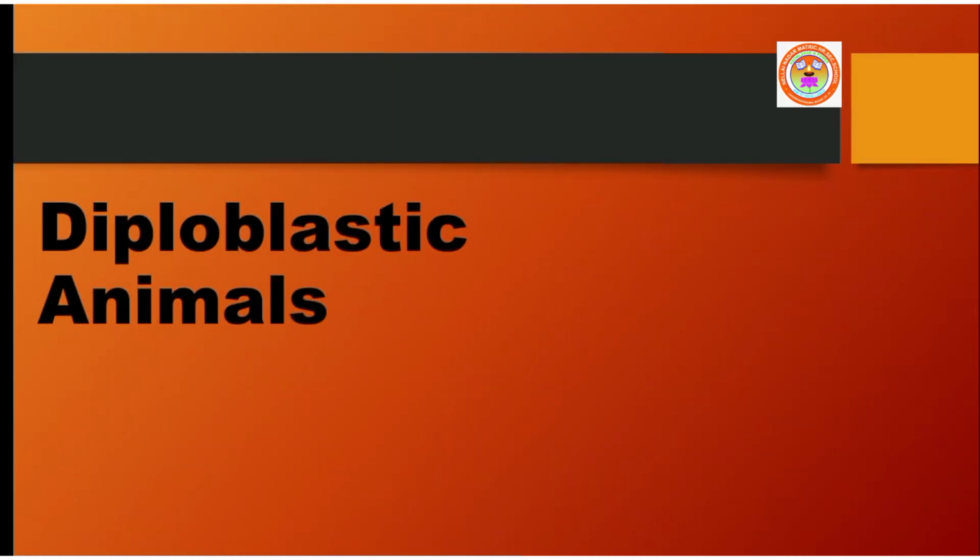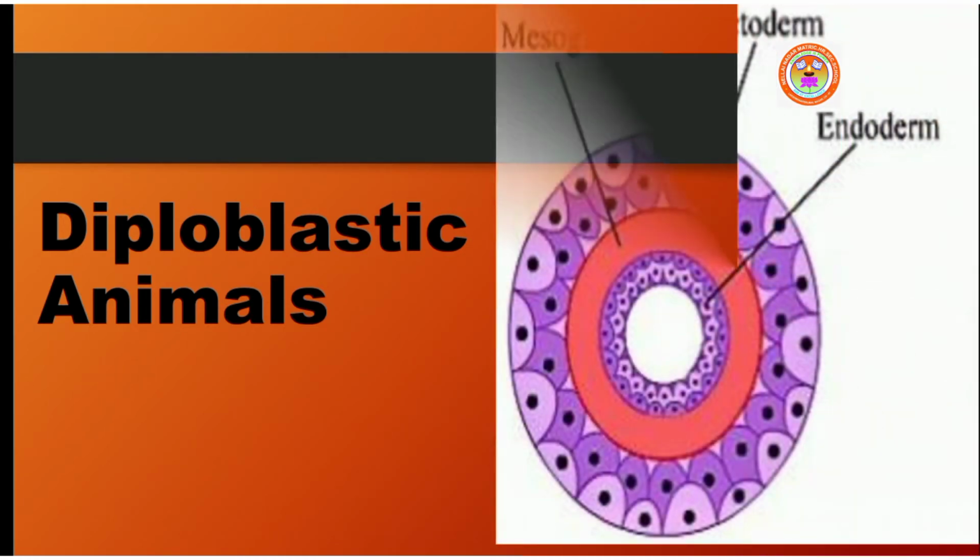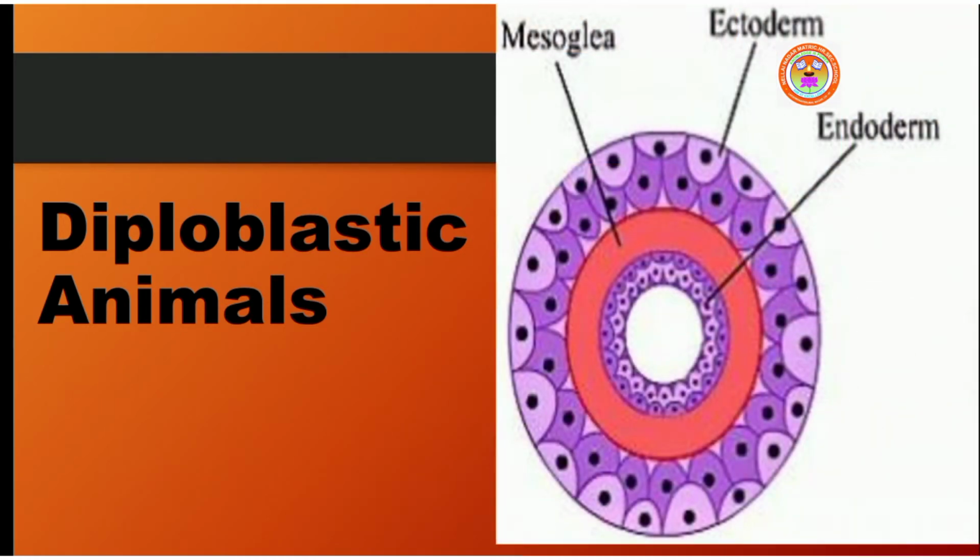Animals in which the cells are arranged into 2 embryonic layers, the external ectoderm and internal endoderm as shown here, are called diploblastic animals.